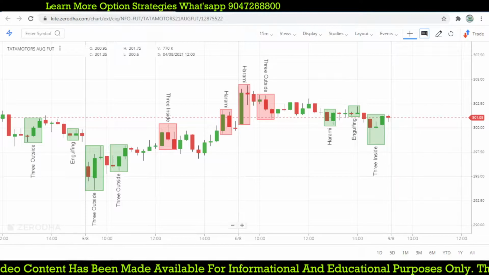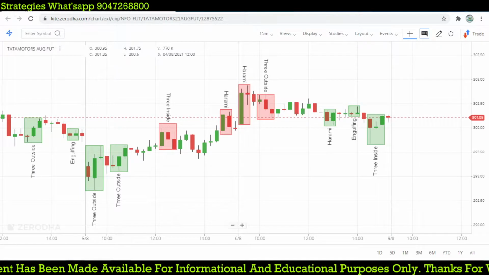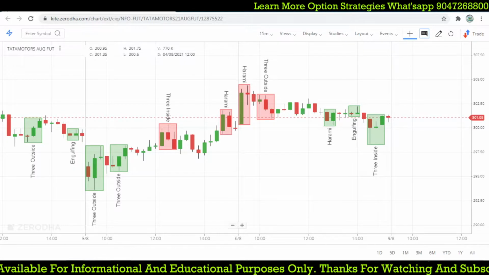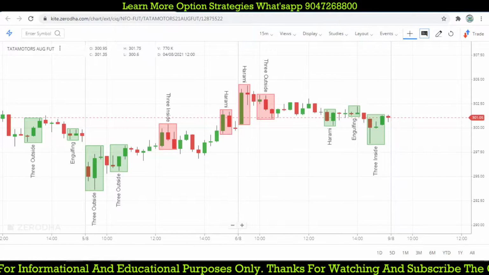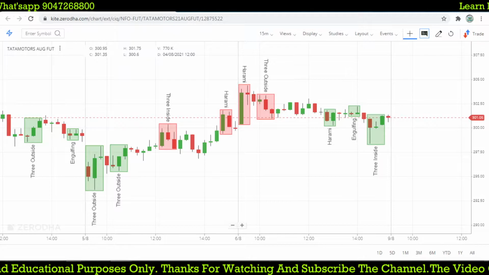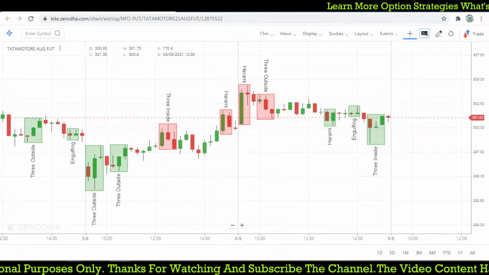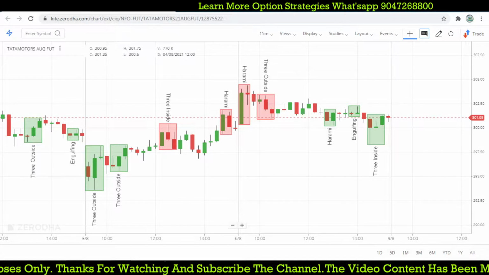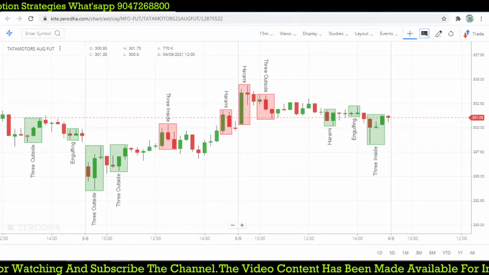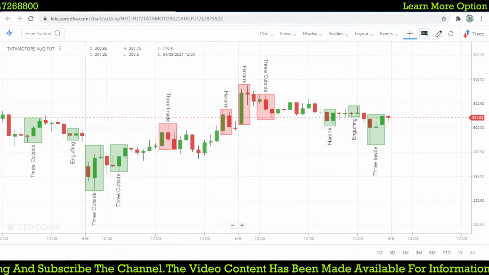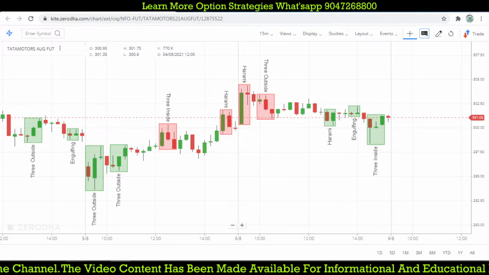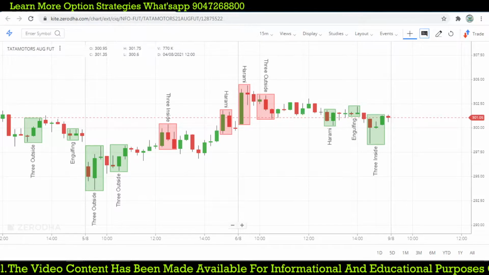But while we are doing an intraday trade or even a positional trade, you must know the risk involved in the trading. If you are going to take a position, you should know your exit point. That is the risk exit point you should know. Unless you know the risk involved in the trade, don't take a trade, right? And after knowing the risk factor, if the risk is suitable, then you take a trade, right? So let's come to the video now.